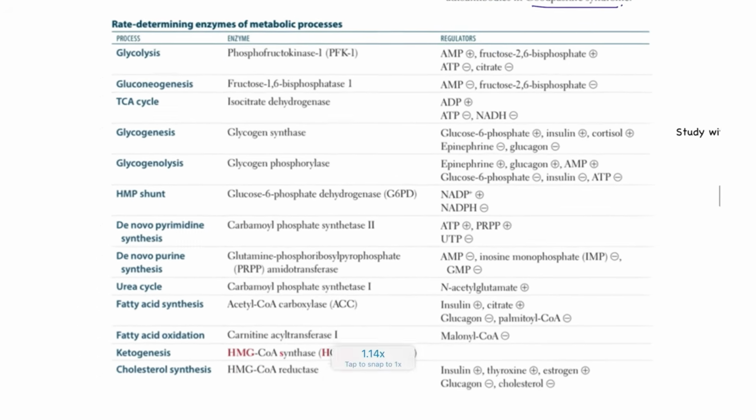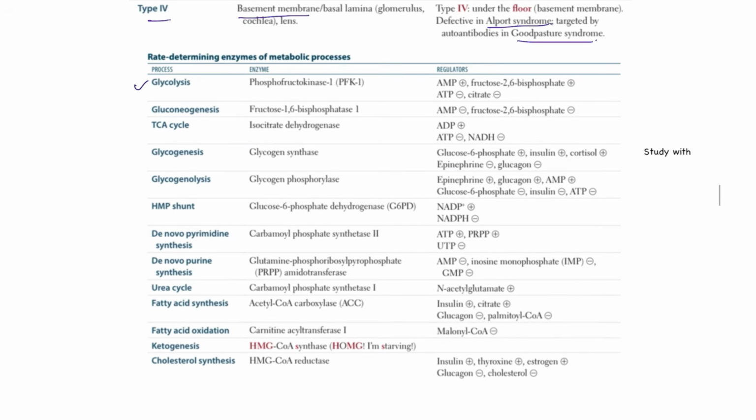Right, next, important enzymes. Glycolysis, the rate limiting enzyme is phosphofructokinase. Gluconeogenesis, fructose 1,6 bisphosphatase. TCA cycle is the isocitrate dehydrogenase. Glycogenesis, glycogen synthase, and glycogenolysis is glycogen phosphorylase. HMP shunt is the G6PD. De novo pyrimidine synthesis is the carbamoyl phosphate synthetase 2. De novo purine synthesis is the PRPP, and urea cycle is the CPS1.